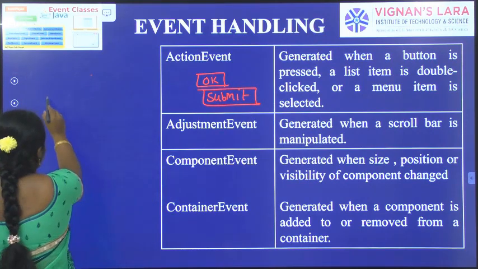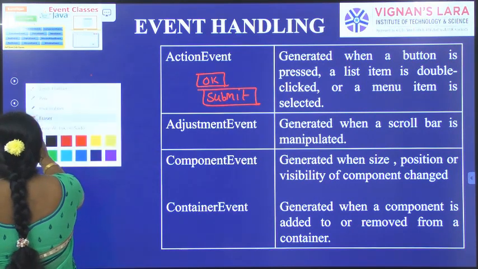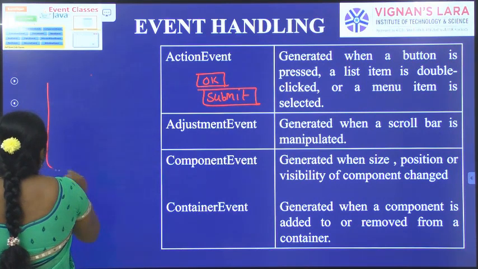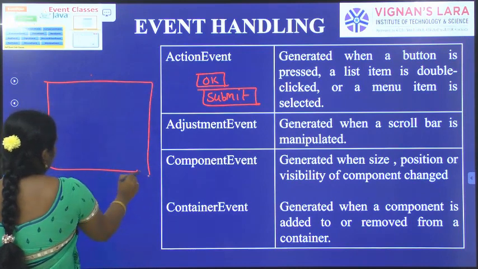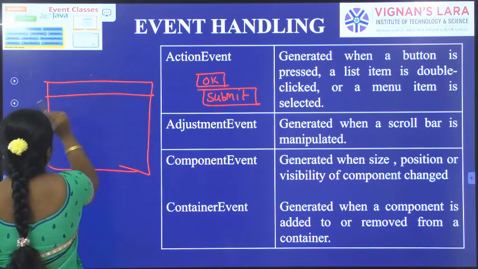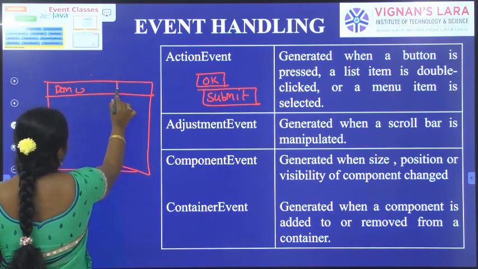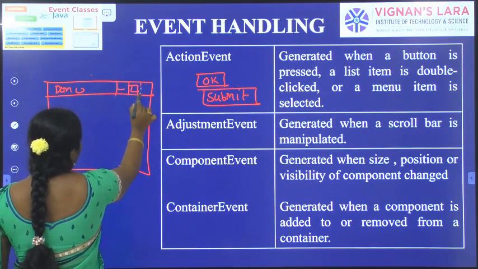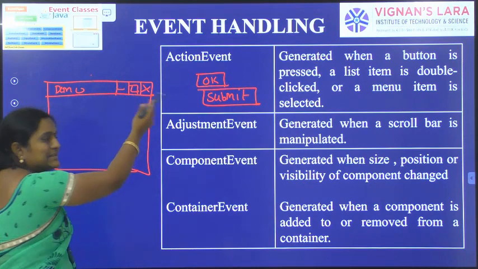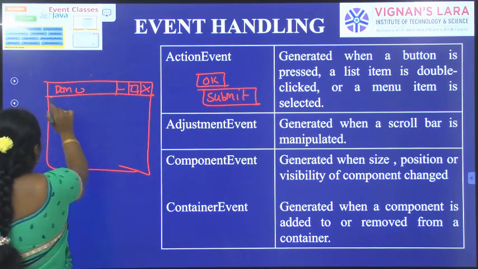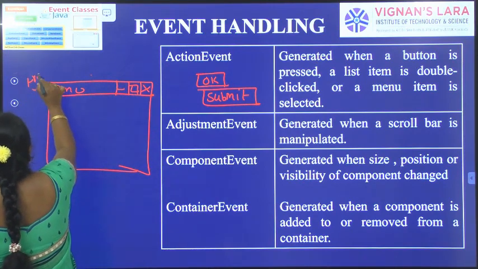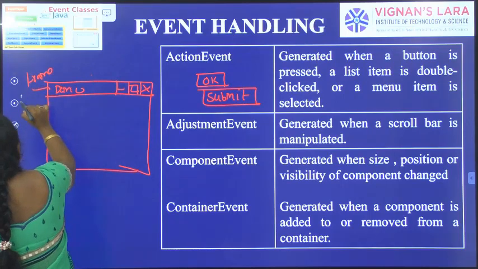Suppose let us see this one. So it is one window. In GUI based, every window has minimize, maximize and close in the right corner. So it is like a frame, and it is a container.